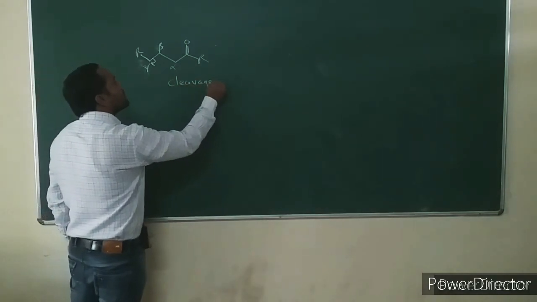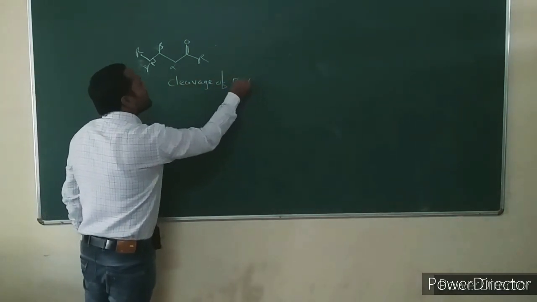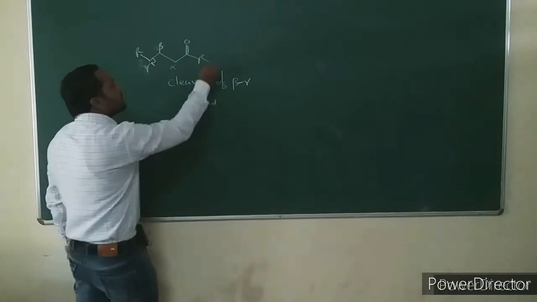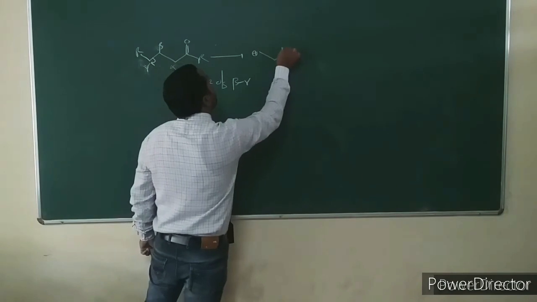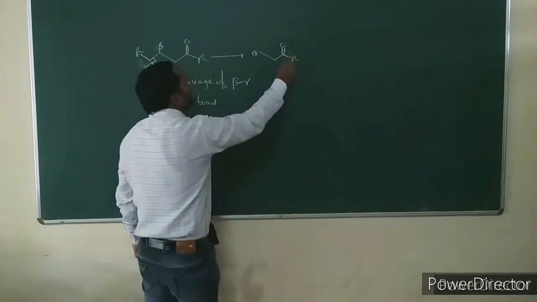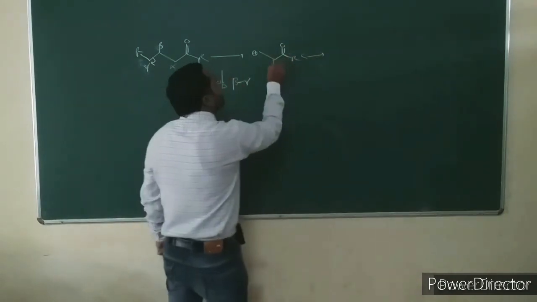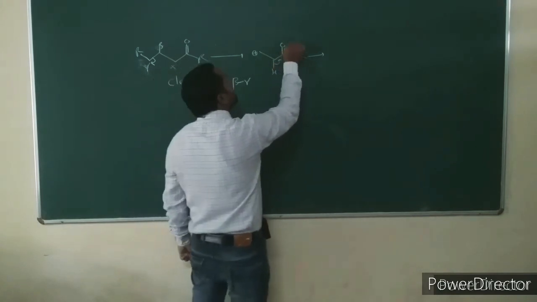Cleavage of the beta-gamma bond is another mode of fragmentation, giving a resonance stabilized fragment ion. We can draw the resonating structure for this fragment ion.